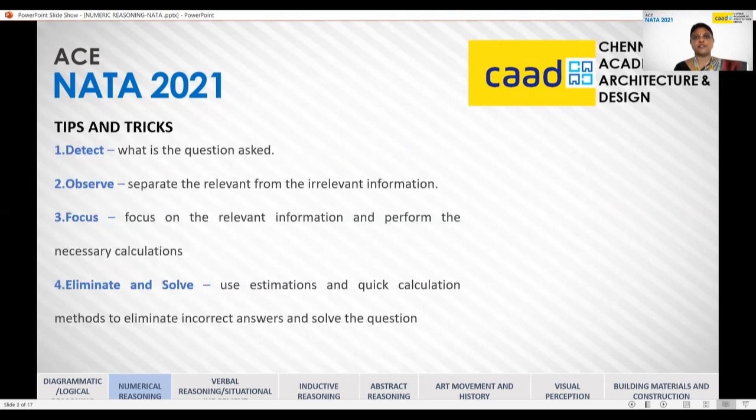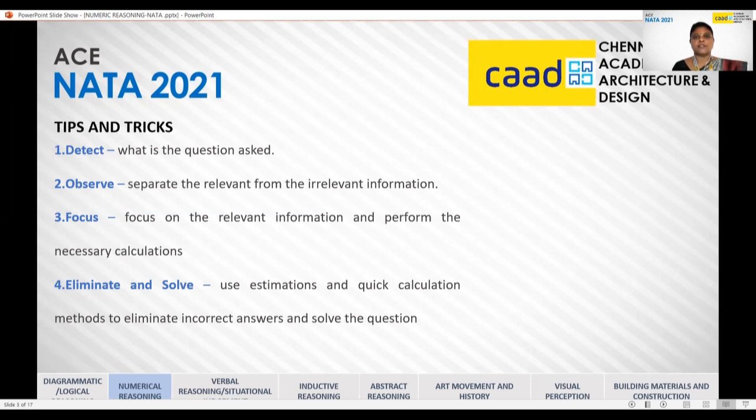Now let me share a few tips and tricks to solve these problems. The first and foremost thing you have to do is a careful reading and find out what is the question asked in the problem. That is very essential. The next thing is to sort all the given data. The data which we really need for the calculations are the relevant information, and the other data which are given are irrelevant and can be ignored at the moment.